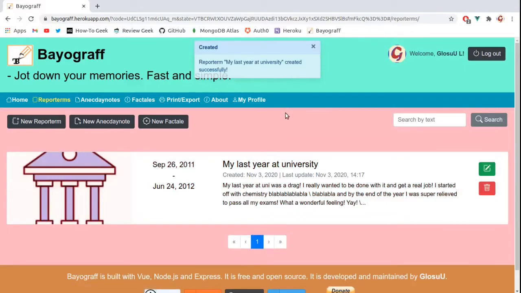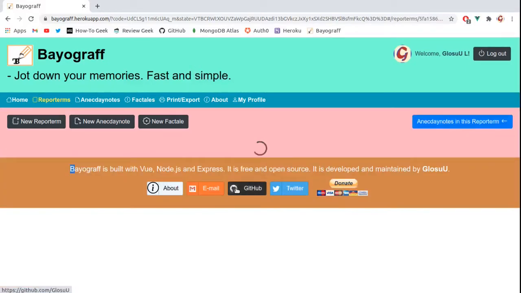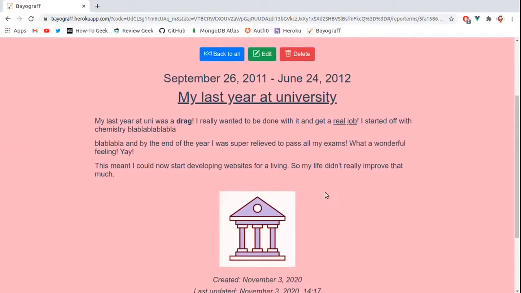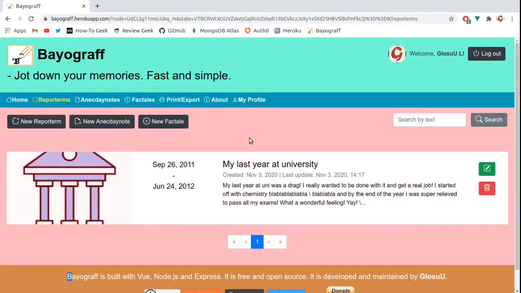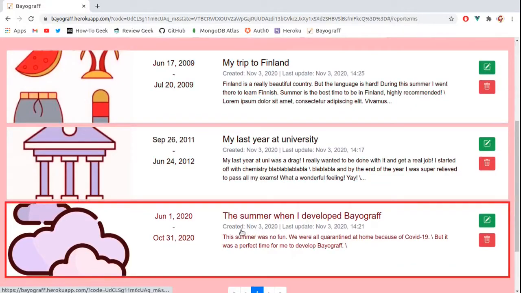And reportem "My last year at university" was created successfully, and here we can see it. We can inspect it over here and we see the small image. We can edit it, delete it, or we can go back to all. I'm going to add a few more reportems off screen now so that you can see how the list looks like. So as you can see, I added 2 more reportems, my trip to Finland and the summer when I developed Biograph.